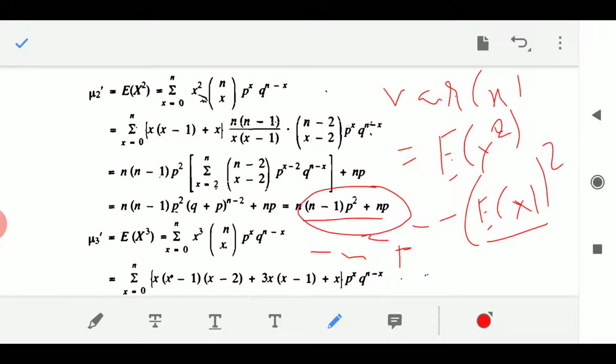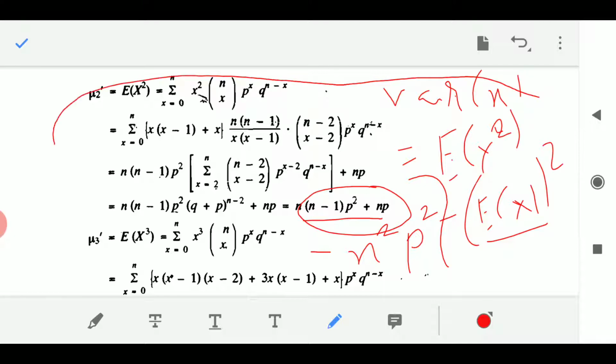I hope you are getting it. Let me write it again nicely: minus n square p square. Why? Because E of x is nothing but np, so it is its whole square. So finally you will get the variance of x coming out to be npq. So the variance of x for the binomial distribution is npq.